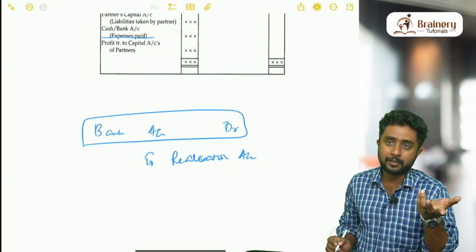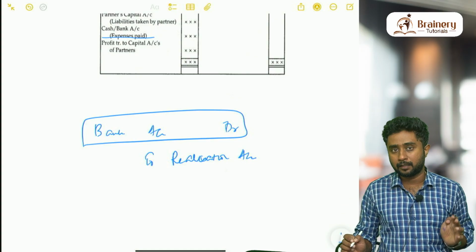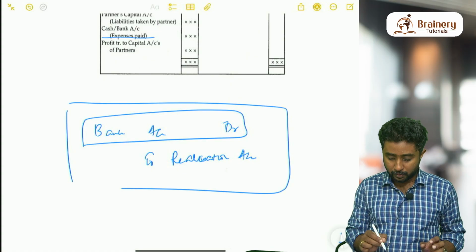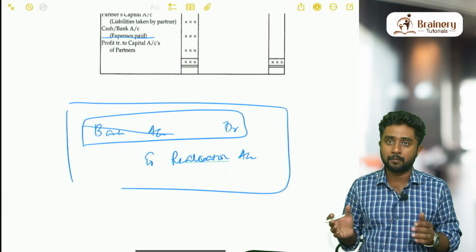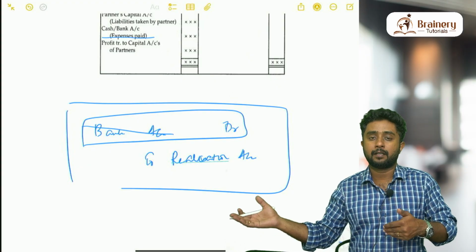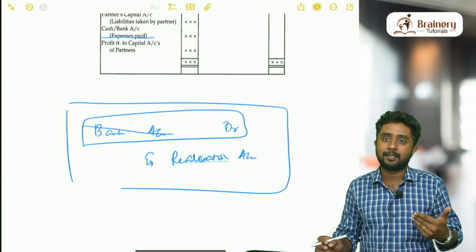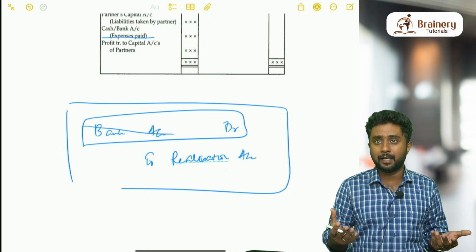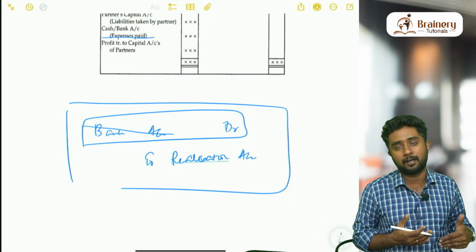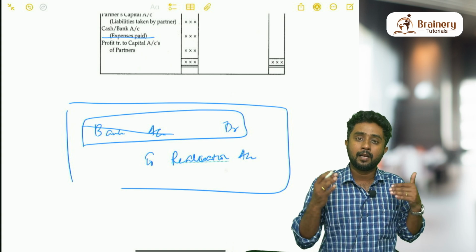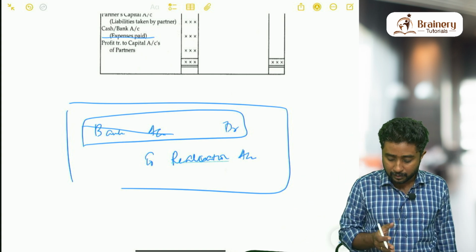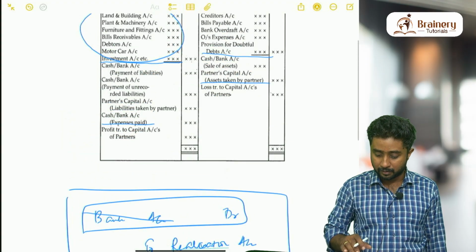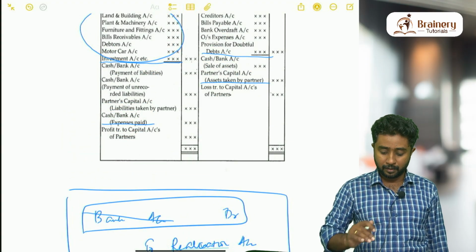So instead of selling the asset, if a partner is taking an asset, what changes can be made to this entry? We are not getting any money, which means bank account will not come. Whose name will come? Partner's name will come there, meaning the partner's capital account. So if A is taking an asset, if we were selling that asset, obviously we could write bank account debit to realization. In that place, if the partner is taking an asset, in the bank's place, you can replace it with the partner's capital. It's the same thing that we discussed here in the format.